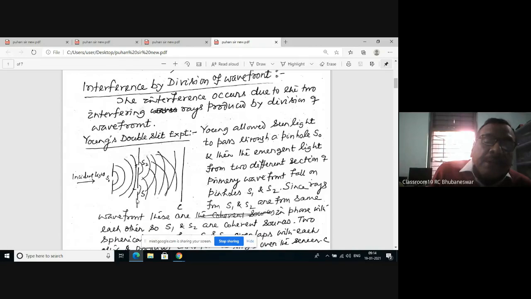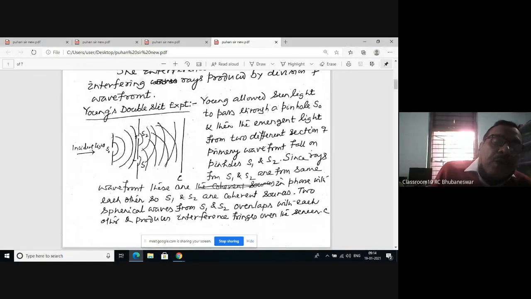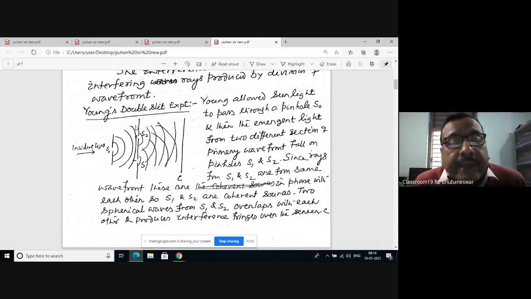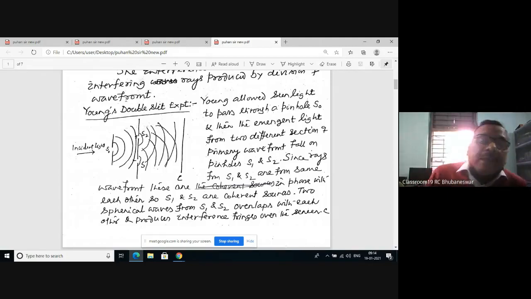The light from the different sections of the primary wavefront has the same phase. What is a wavefront? The light having the same phase after the same instant is called a wavefront.